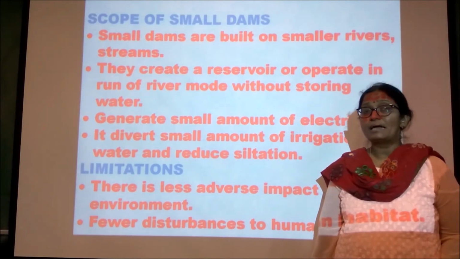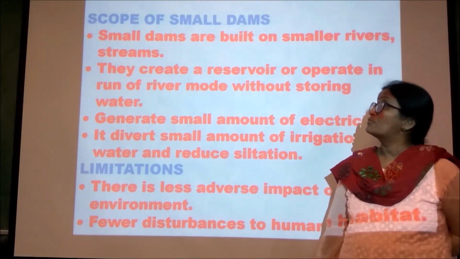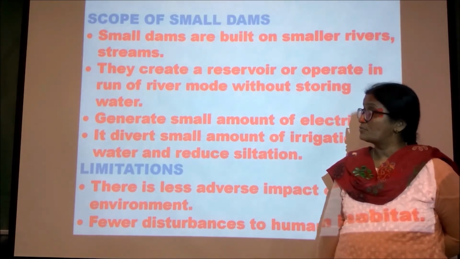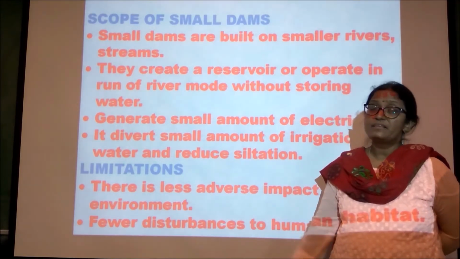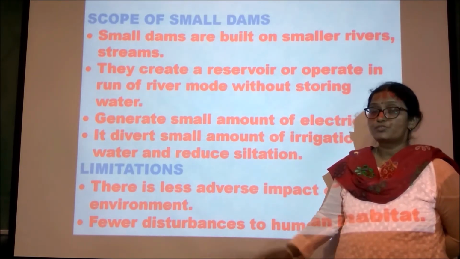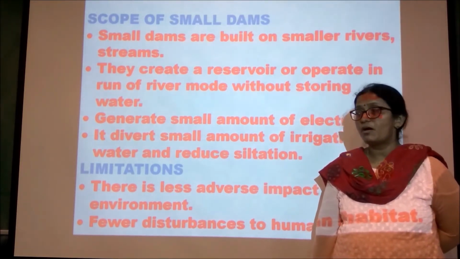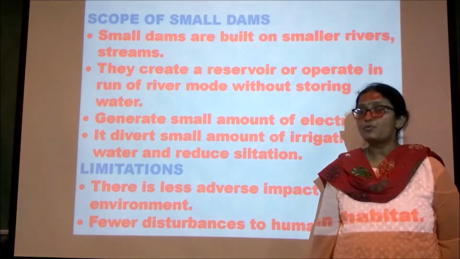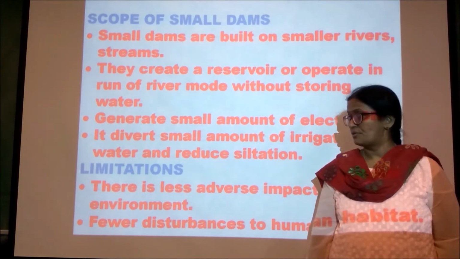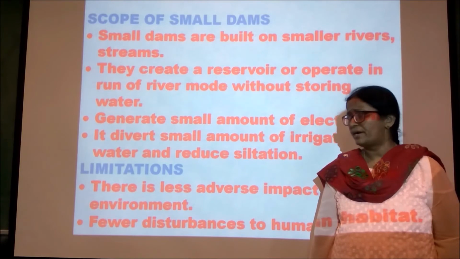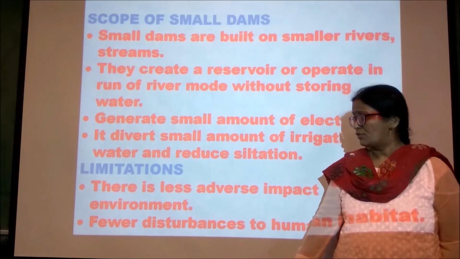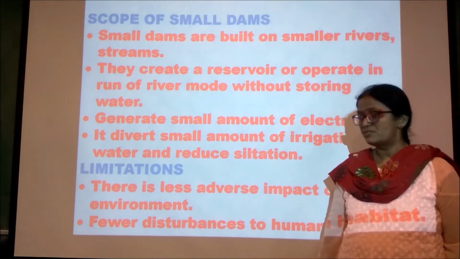So, what are the advantages or scope of small dams? Small dams are built on small rivers or streams. They create a reservoir or run-of-river mode without storing the water. It generates a small amount of electricity. It diverts a small amount of irrigation water and reduces siltation. What are the disadvantages or limitations? It has fewer adverse effects on the environment and only a few disturbances to human beings.